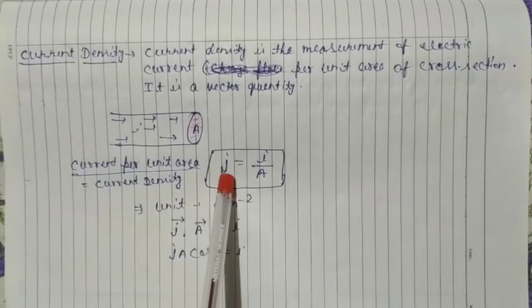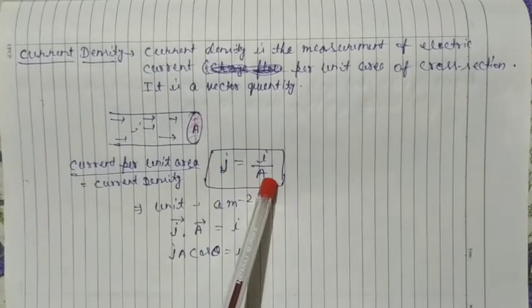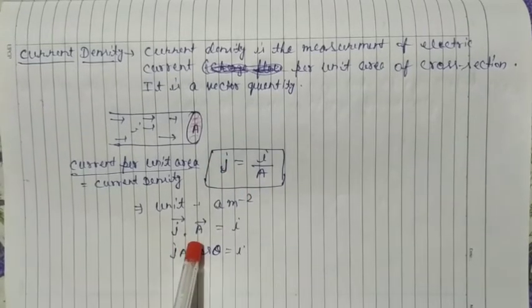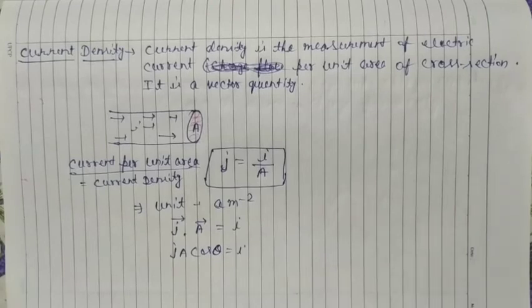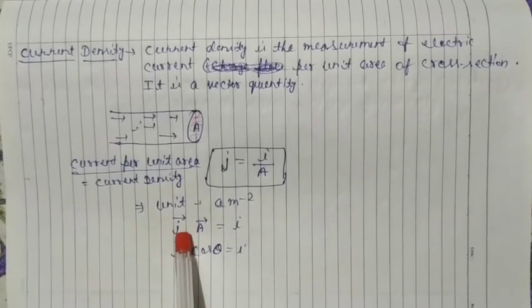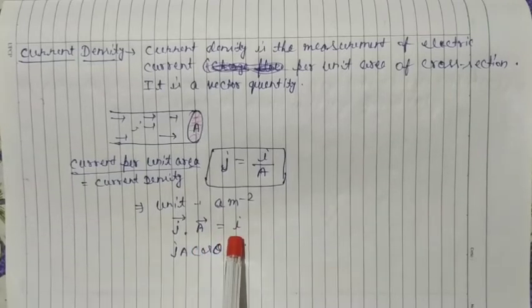J, current density, is a vector quantity multiplied with area, which is also a vector quantity, and it gives us current, which is a scalar quantity.